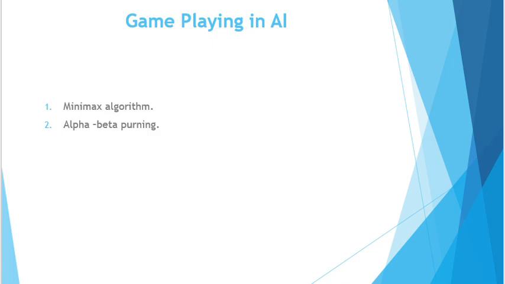And because of using intelligence, this topic has been a top priority of the researchers of artificial intelligence. The multi-agent environment was first introduced in game playing only.